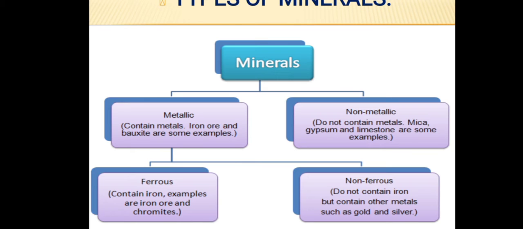Metallic minerals contain metals, which are shiny, in the raw form. Metals are hard substances, as you all know, which conduct heat and electricity and have characteristics like being lustrous and shiny. For example, iron ore, bauxite and manganese ore are some examples of metallic minerals.